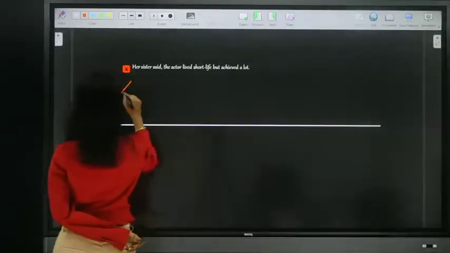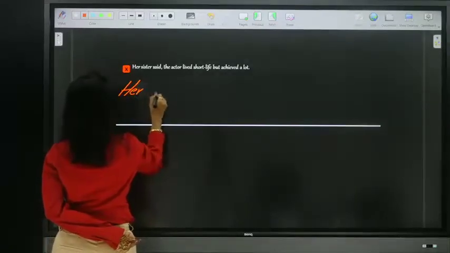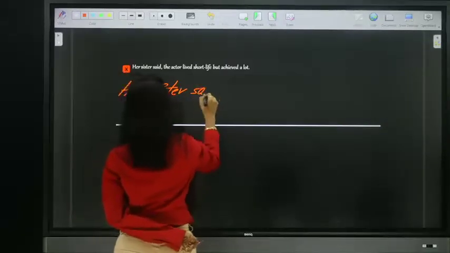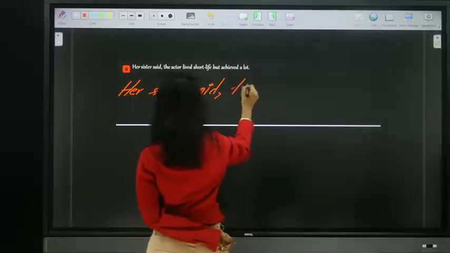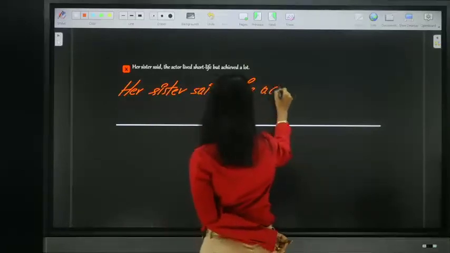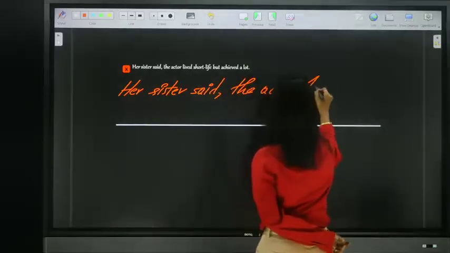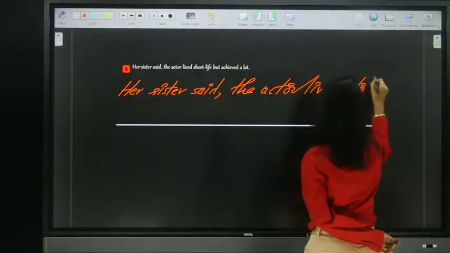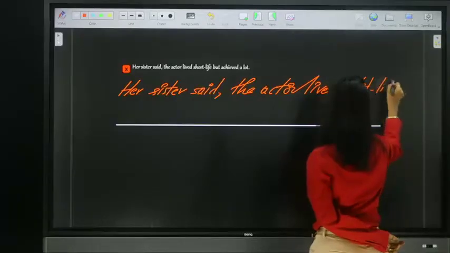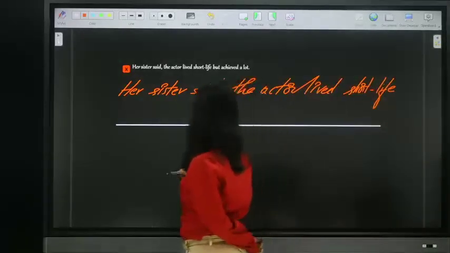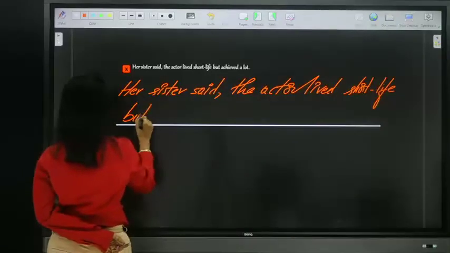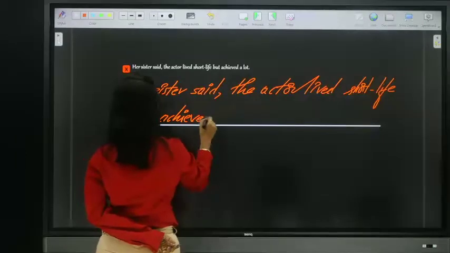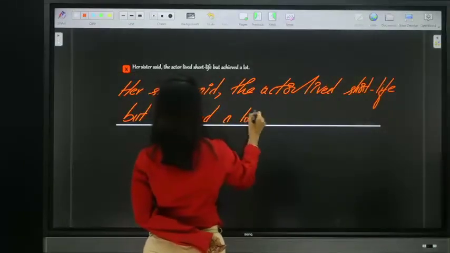Look at this sentence. Her sister said the actor lived short life but achieved a lot.